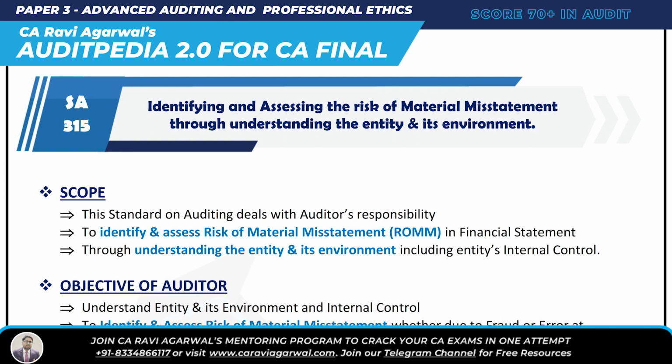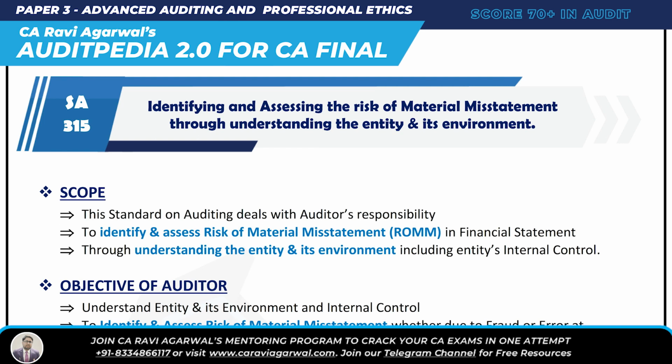Okay, so what is Essay 315? Identify and assess the risk of material misstatement through understanding entity and its environment. Identify and assess what? The risk of material misstatement. How? Through understanding entity and its environment.